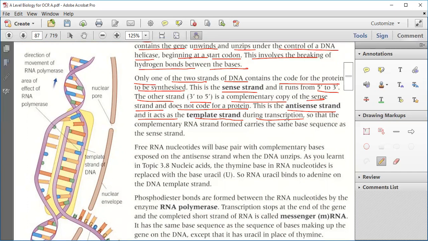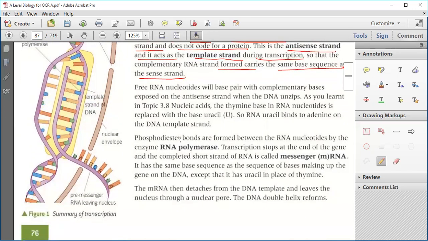This is known as the antisense strand, and it acts as a template strand during transcription. So, out of the two DNA strands, one contains the code and is known as the sense strand. The other is the complementary strand, or antisense strand, which simply acts as a template strand. The RNA strand formed carries the same base sequence as the sense strand.